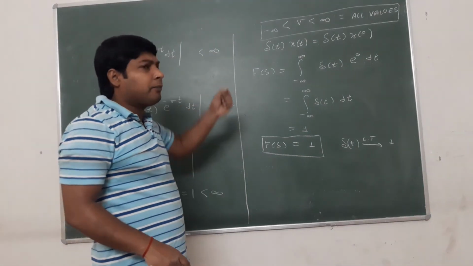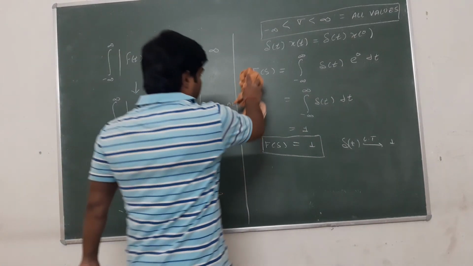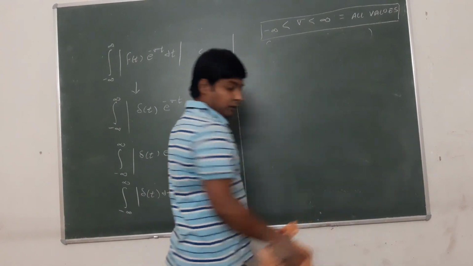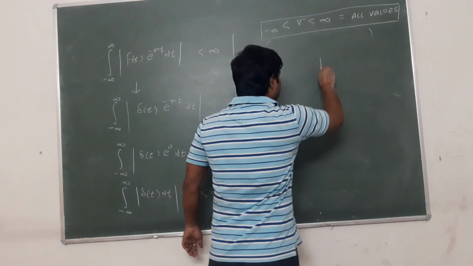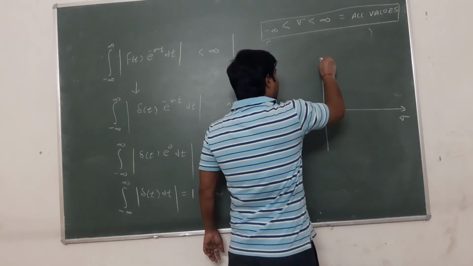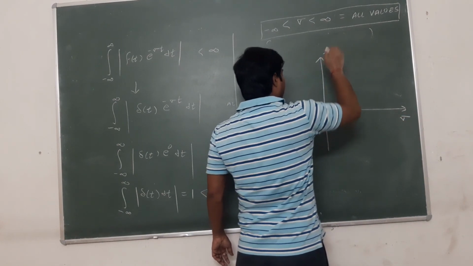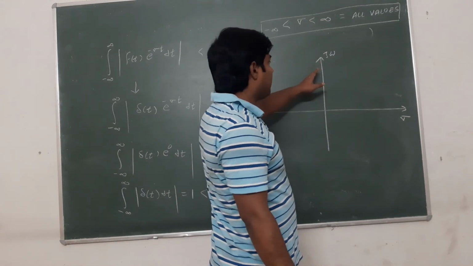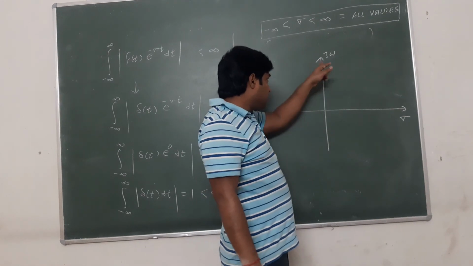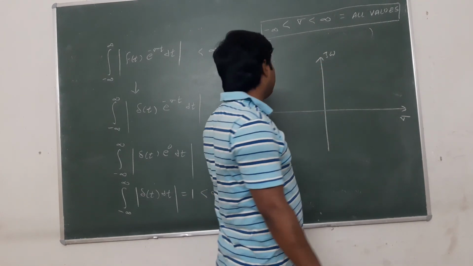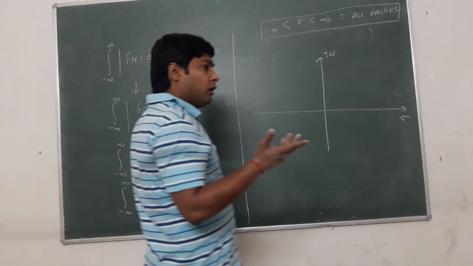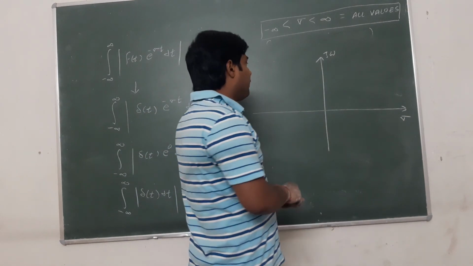How will it be represented in the Laplace domain? This is the Laplace domain. The horizontal axis represents sigma and the vertical axis represents the j omega axis, and this vertical axis also represents the Fourier transform, because on this line sigma is always equal to 0, and when sigma is equal to 0, the Laplace transform is automatically converted into the Fourier transform.